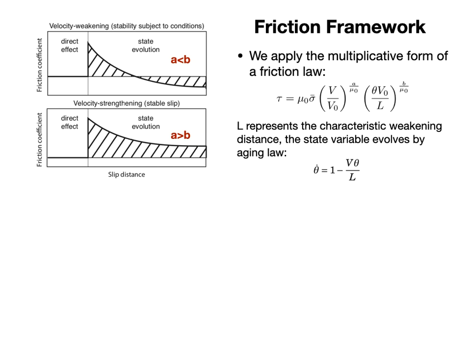Here comes the introduction of the friction framework of our simulations. We apply the so-called multiplicative form of a friction law, and it acts similar to the rate and state friction law. Here, A smaller than B indicates the velocity weakening condition, and A larger than B indicates the velocity strengthening condition. L represents the characteristic weakening distance, and it is a very important parameter that controls the rupture styles. And the state variable evolves the same as the rate and state variable.